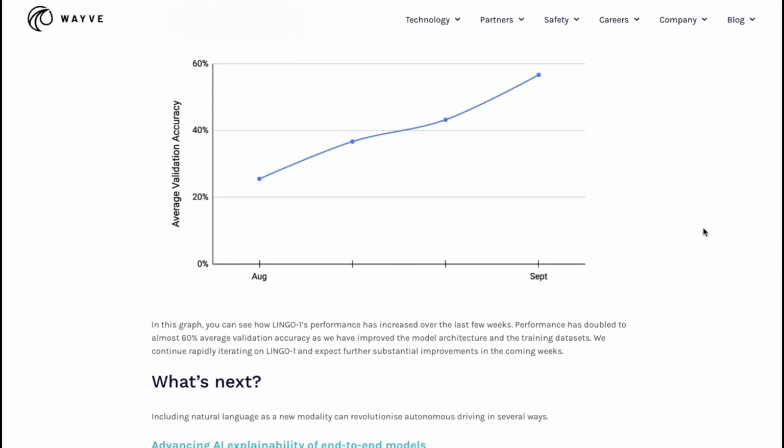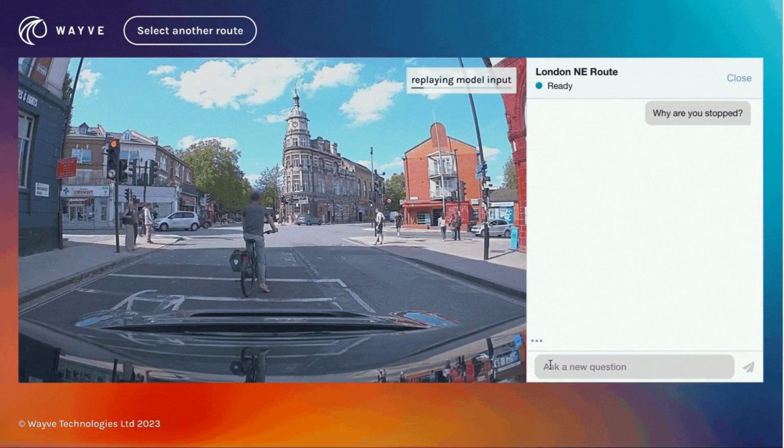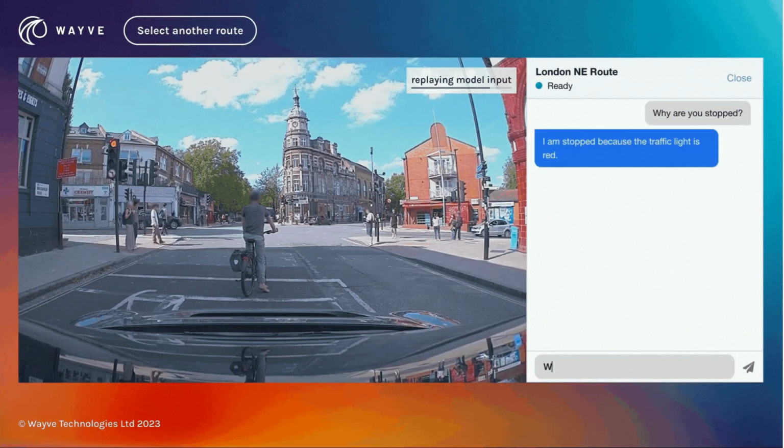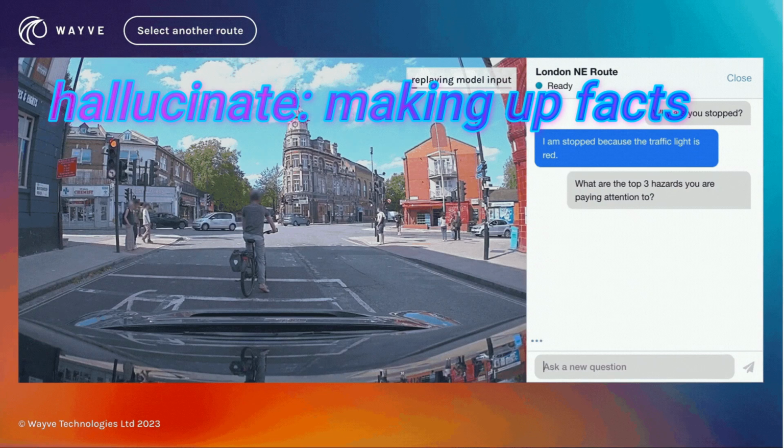We can't go without mentioning what some of the limitations are. Autonomous driving needs to have the highest safety threshold. Lingo 1 from Wave is no exception. Because it's tied to an LLM, we need to talk about some of the obvious problems. These language models still hallucinate, so Lingo 1 is no exception.